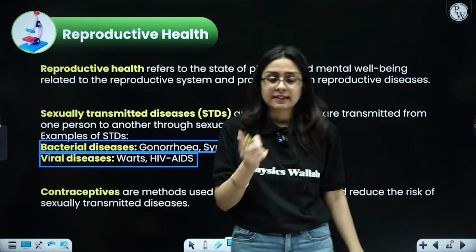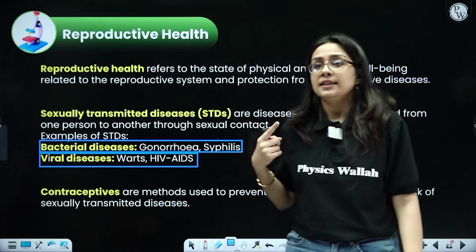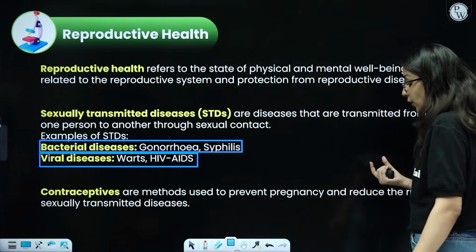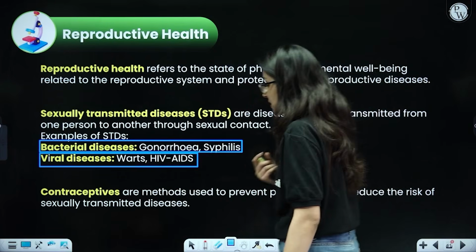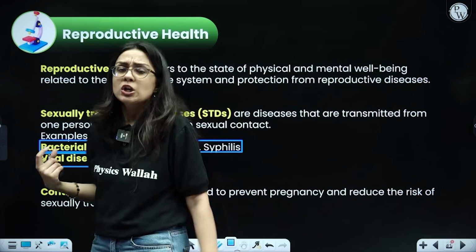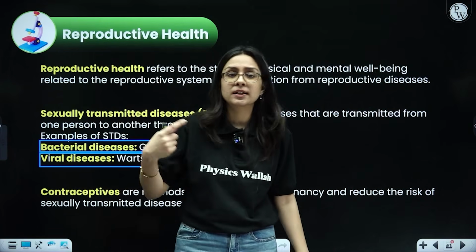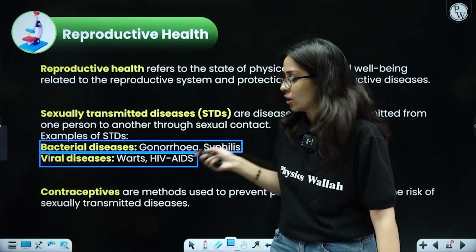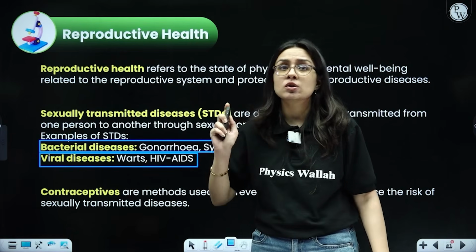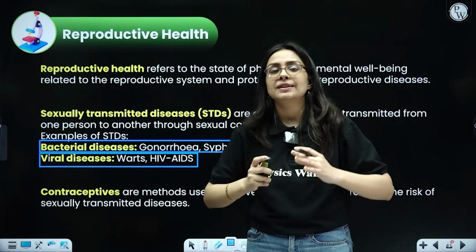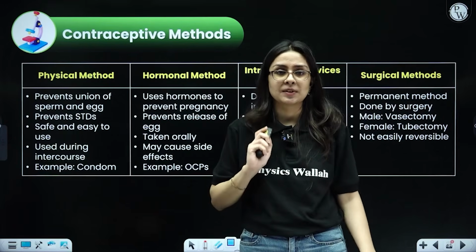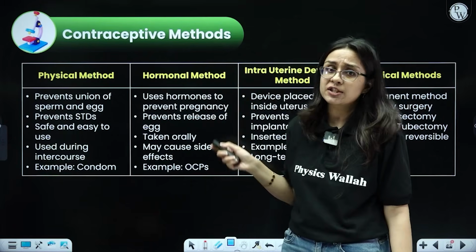They should also understand there are contraceptive methods that can be used to prevent pregnancy just in case the couple is not ready for it, so that there is no unwanted production of babies. These are called contraceptive methods, and to a certain extent they also inhibit the transfer of STDs, or sexually transmitted diseases. Now, there are various kinds of contraceptives.